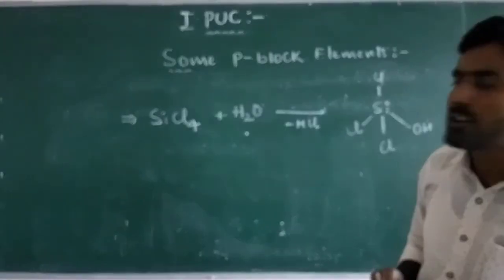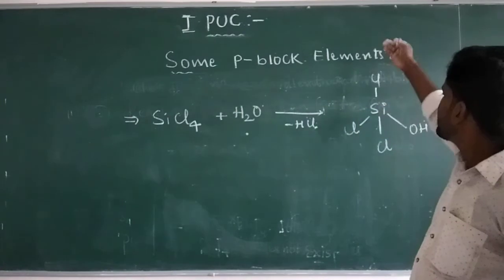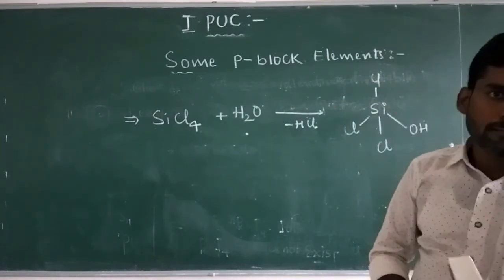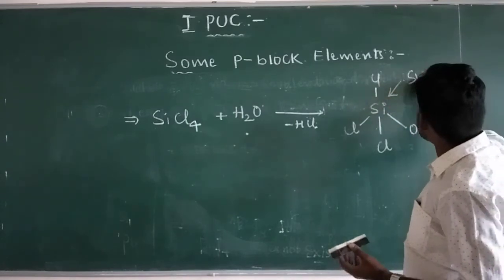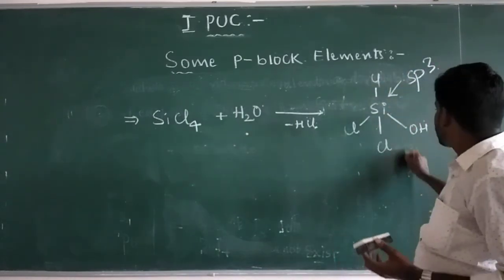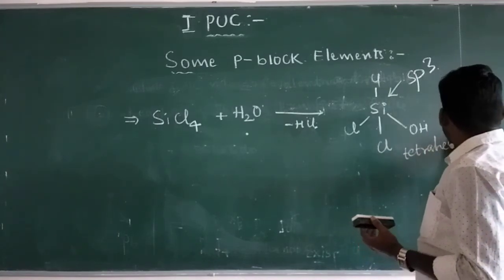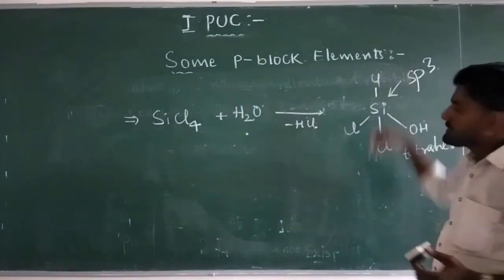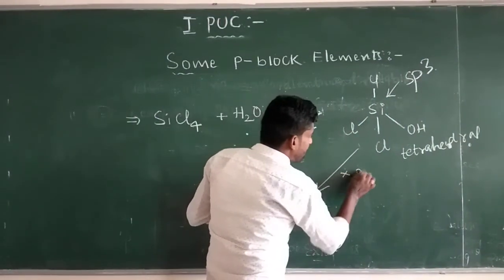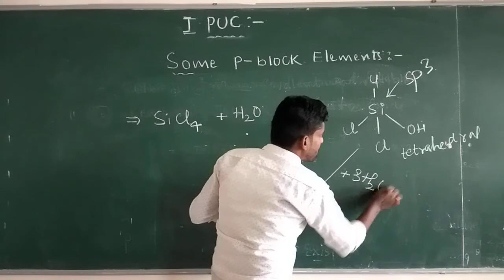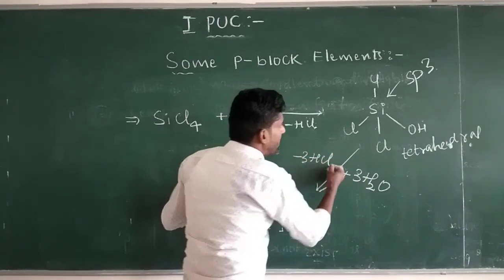forms a tetrahedral structure in which the silicon atom is sp3 hybridized. This is further hydrolyzed by the addition of 3 molecules of water and the removal of 3 HCl molecules.